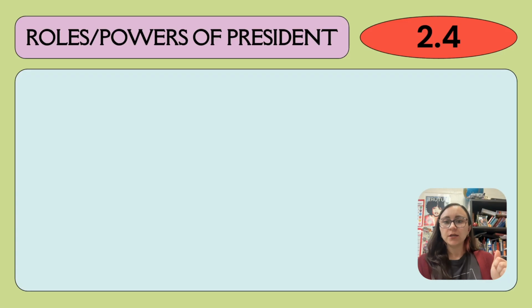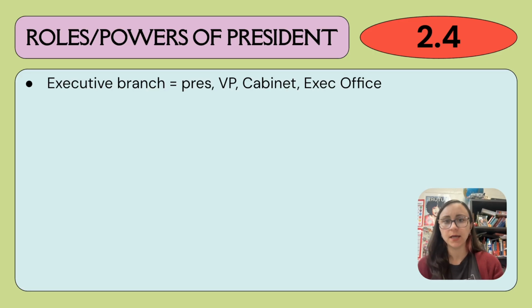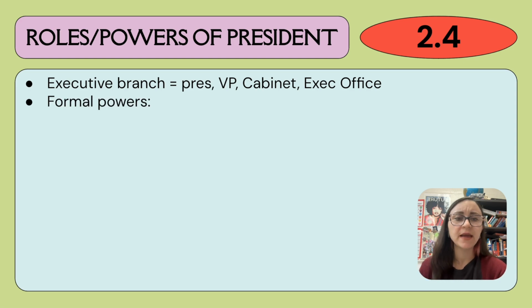So today we're going to be talking about the roles and powers of the president. First of all, the president is part of the executive branch. The executive branch is going to be the president on top, then the vice president, and then the cabinet and the executive office. We will talk more about the cabinet later on, but most of what we're going to be focusing on in this video is going to be talking about the president and a little bit about the vice president. So let's talk about the powers of the president.